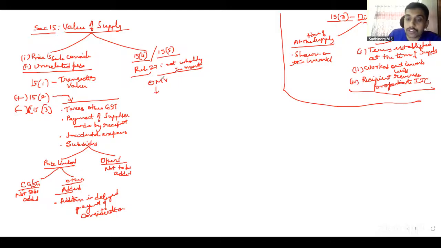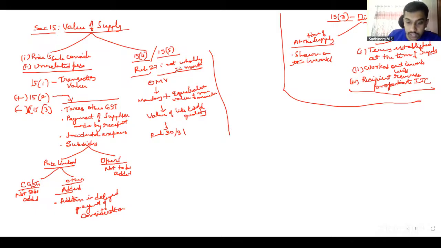If open market value is not available, whatever monetary consideration you have plus the equivalent monetary value of non-monetary consideration, so you have to evaluate. Or if that is also not possible, go with value of like kind and quality. If that is also not possible, rule 30 and rule 31.